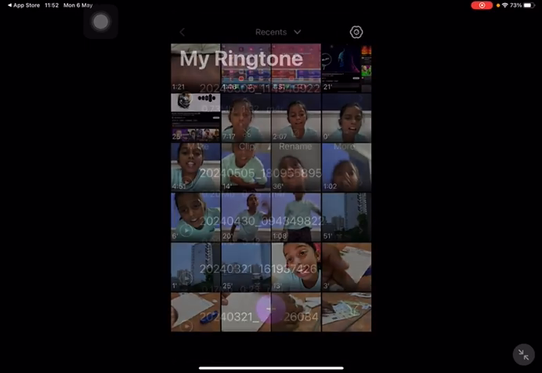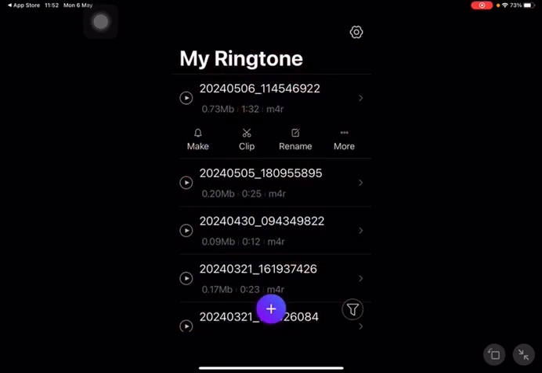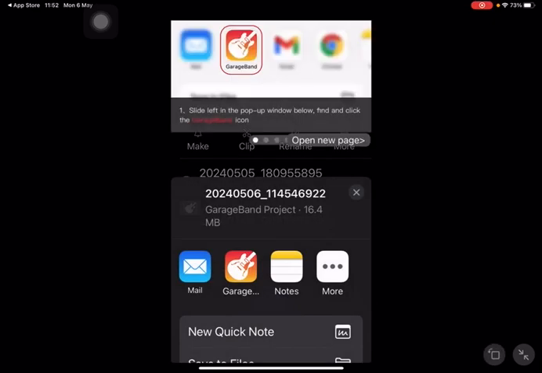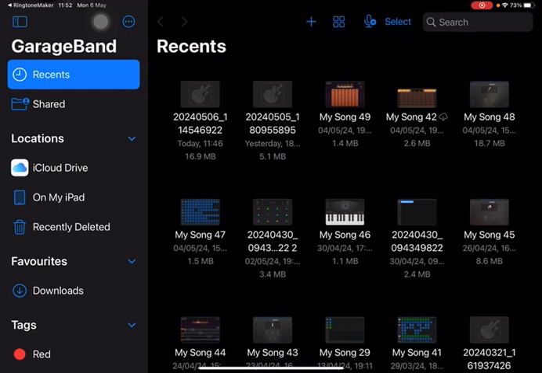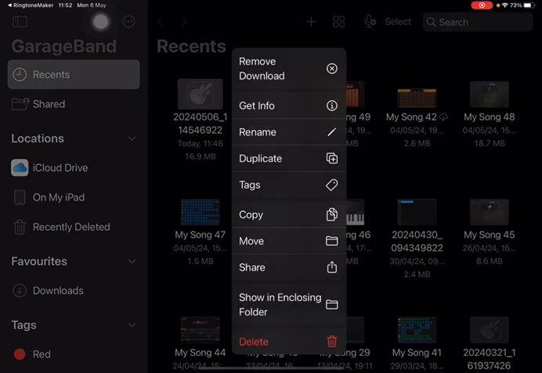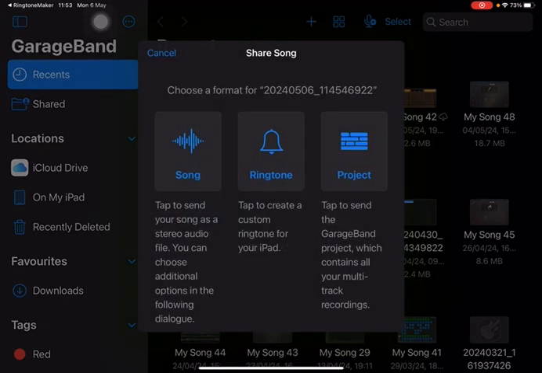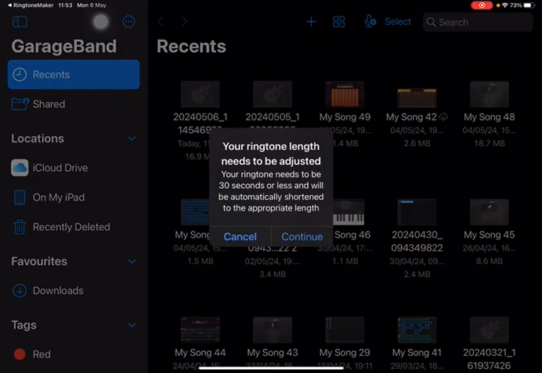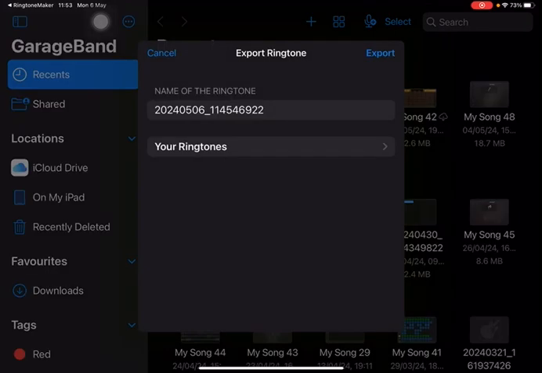Then I selected a song and the song came here. So go to make and click GarageBand. Then the song will be loaded in the GarageBand. Then you should long press the thing and click the share button. After you click the share button, click the ringtone button and just give it continue.